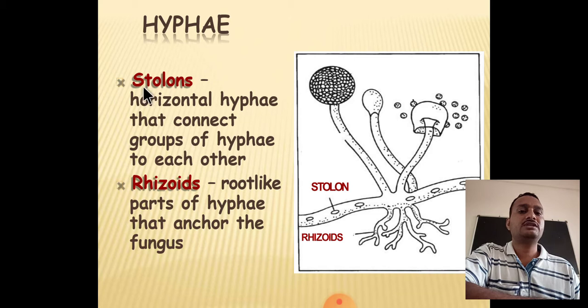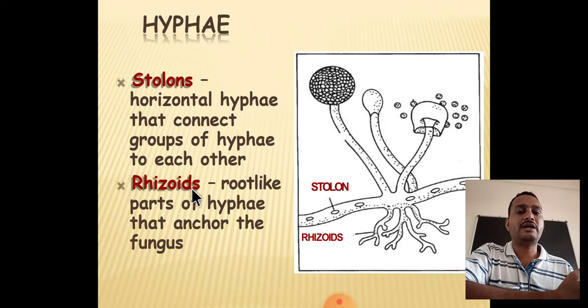The next character is the stolon. We have seen what is meant by hyphae. Next part is the stolon. Stolon is the running part of the hyphae. When the hyphae is growing on, suppose, bread or any food or dead or decaying organic matter, the horizontal growing part of the hyphae is known as the stolon. From the stolon you can see here the growing sporangiophores. The stolon is the modified hyphae which forms the different types of sporangial structures. Such type of hyphae is known as the stolon.